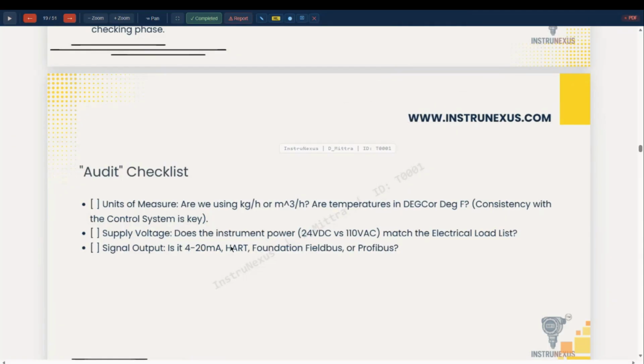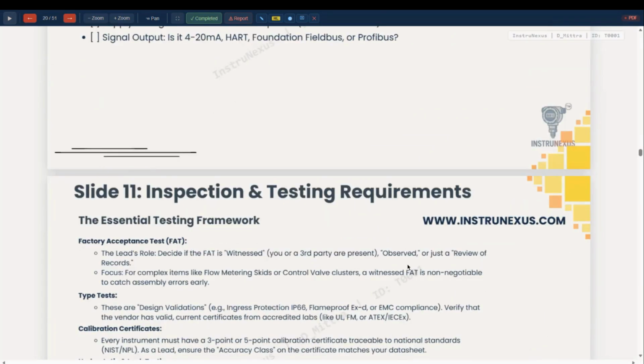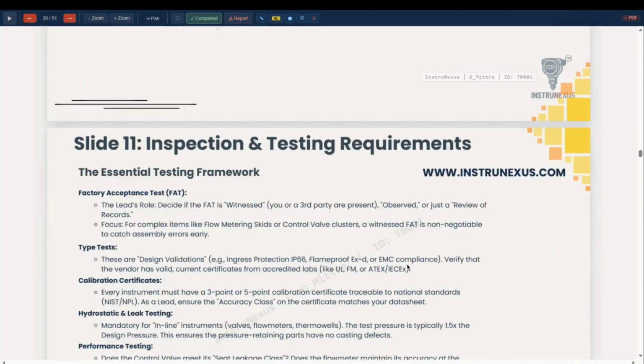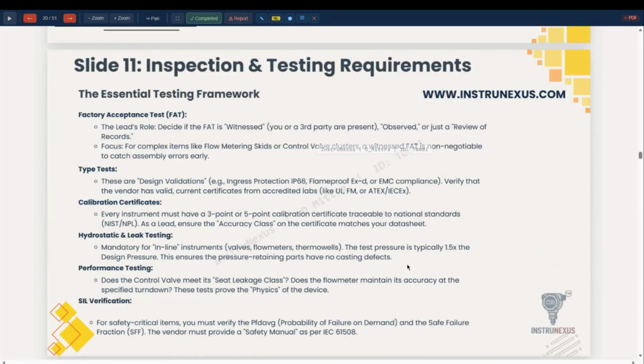So please eliminate those. Signal output 4 to 20 milliamperes, HART or Foundation Fieldbus or Profibus. Please clearly specify that in the data sheet, otherwise there will be problems. Inspection and test requirement: essential factory acceptance test, FAT requirements are to be spelled out.